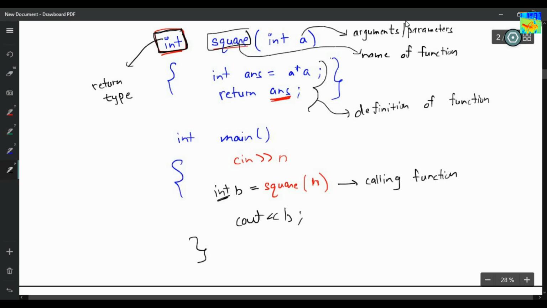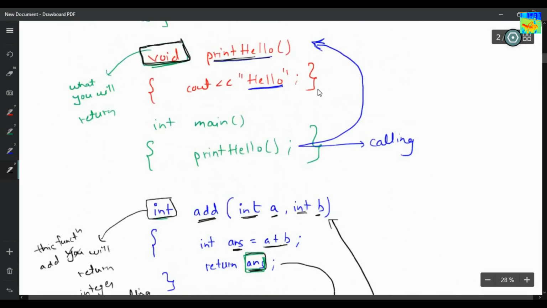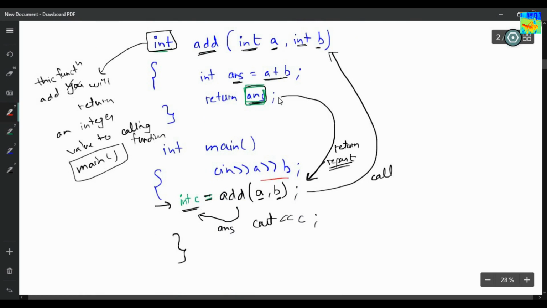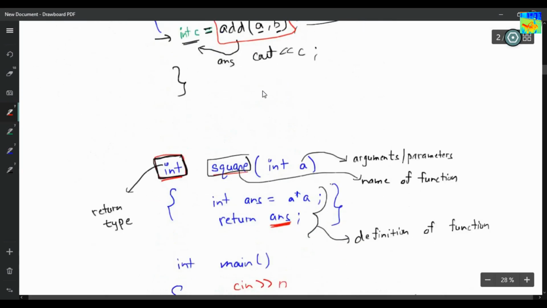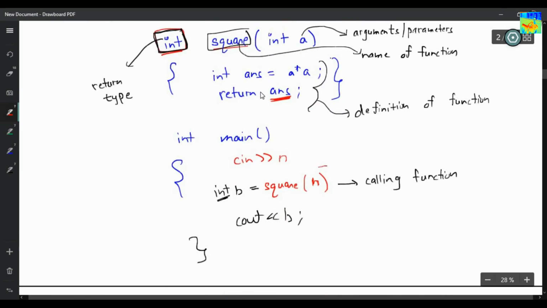Okay, so have you noticed one thing? If I want to call a function, that function was defined above. Similarly here, I want to call add function, so add function was defined above main. And similarly here, if I want to call function square, the square function is defined above the main.